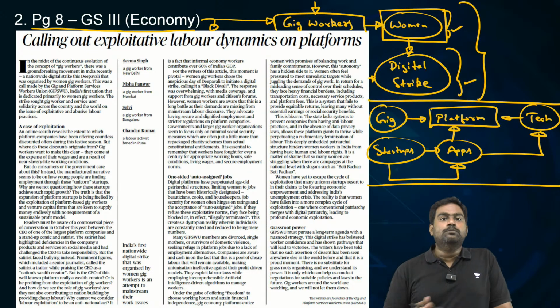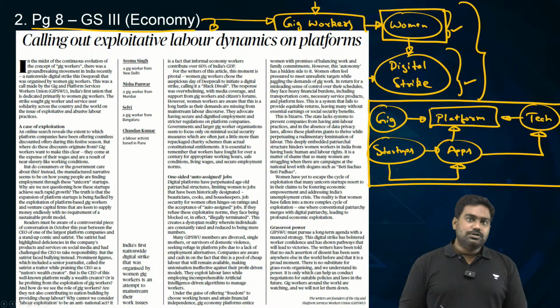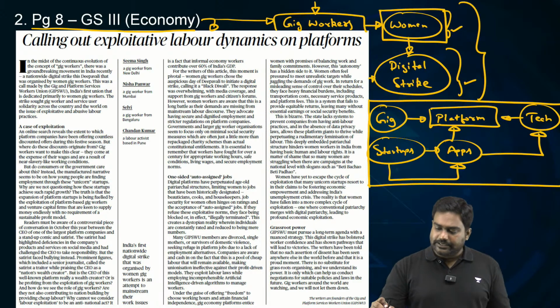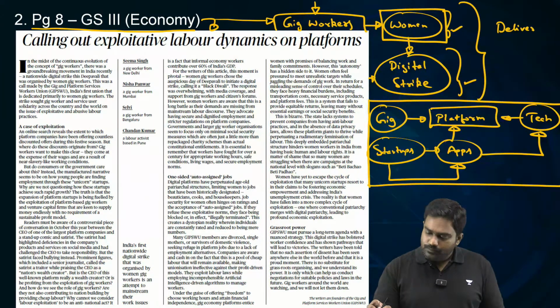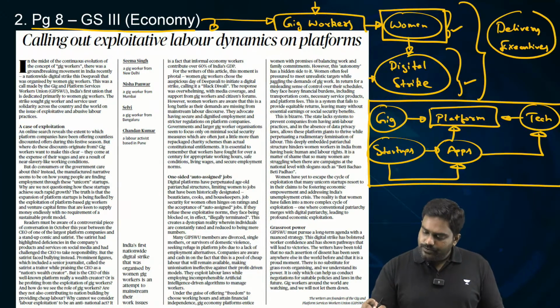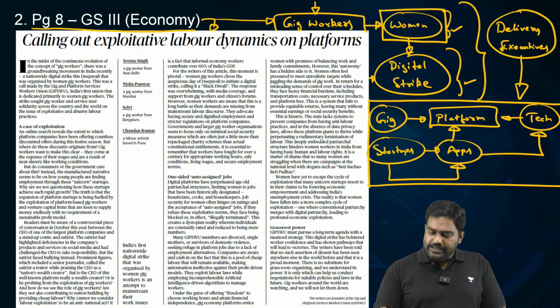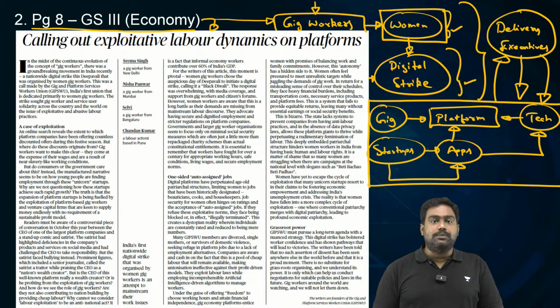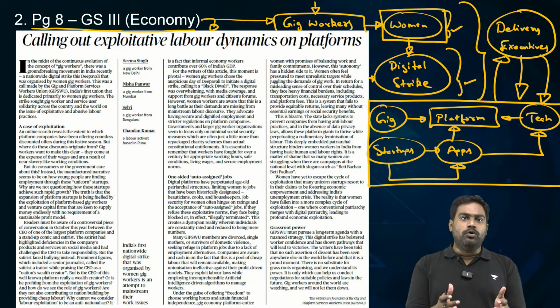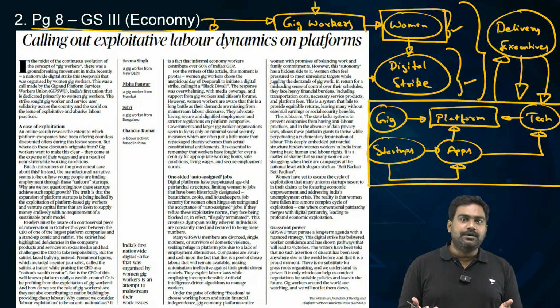So be it Ola, Uber, Zomato, Swiggy, and many others, they all fall under the gig bracket. Especially the delivery executives who are not full-time employees of these companies. They are essentially on contract. They are providing the logistical support. They act as the logistical backbone of this entire industry.